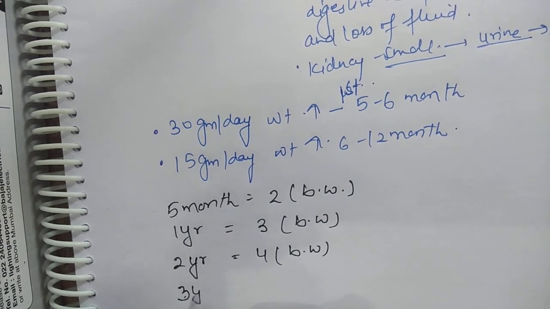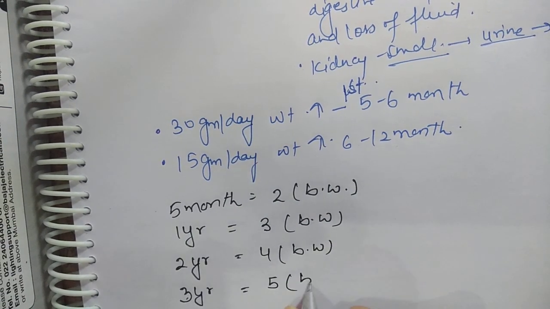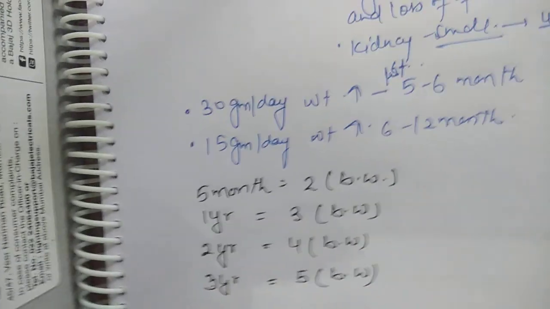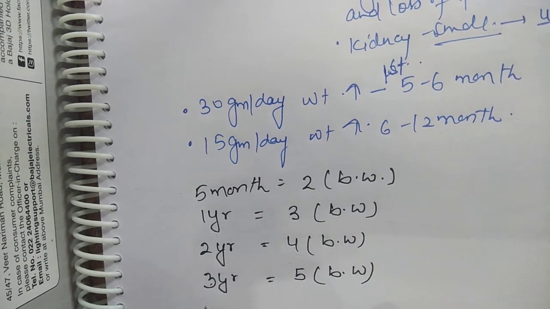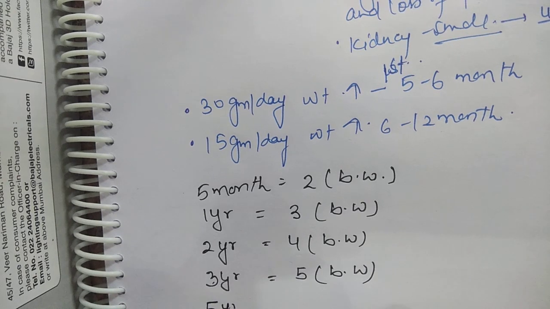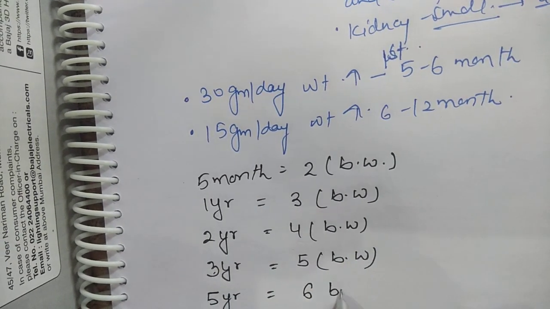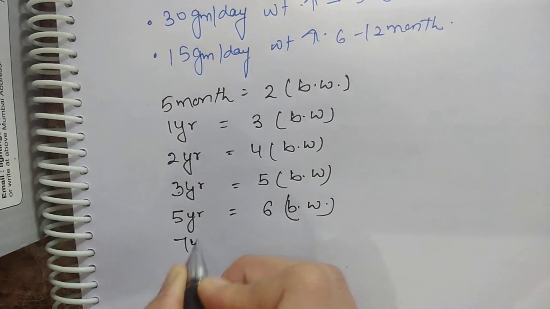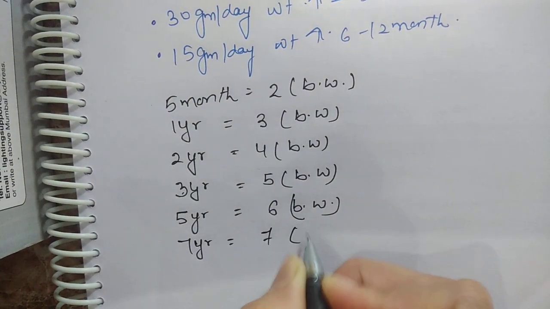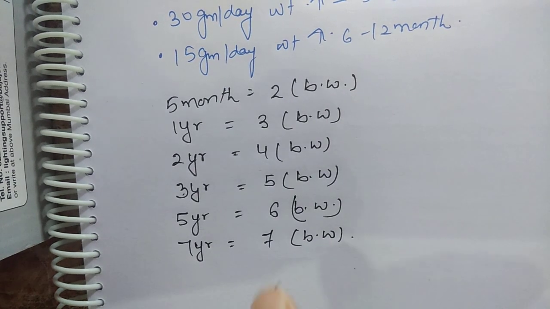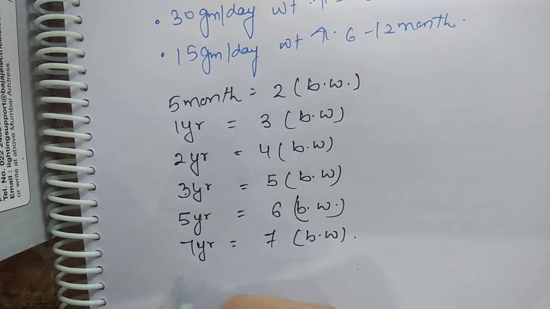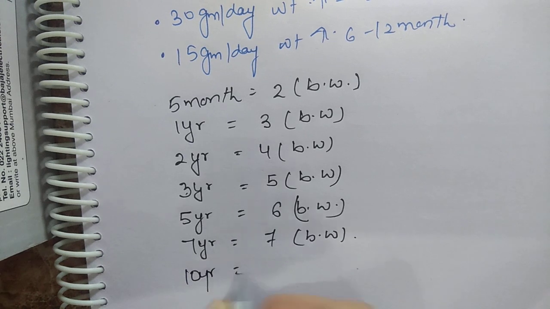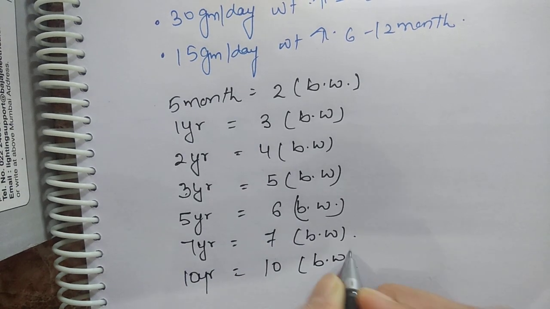At 3 years, 5 times the birth weight. At 5 years, 6 times. At 7 years, 7 times. And at 10 years, 10 times the birth weight.